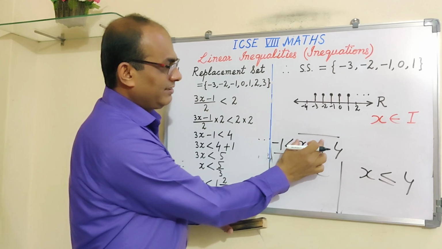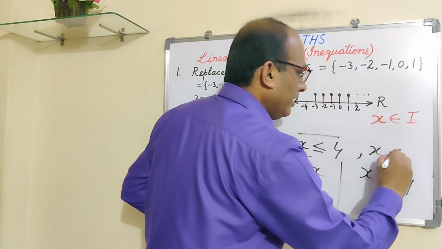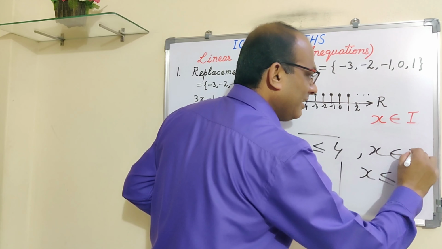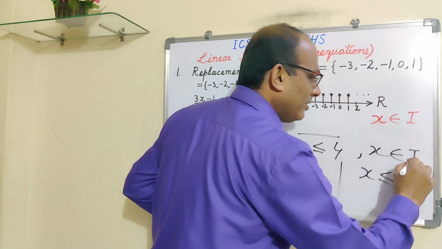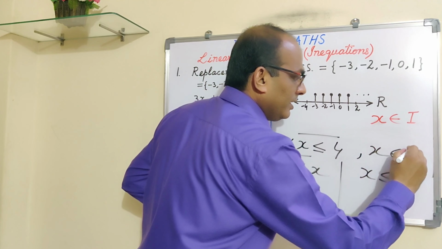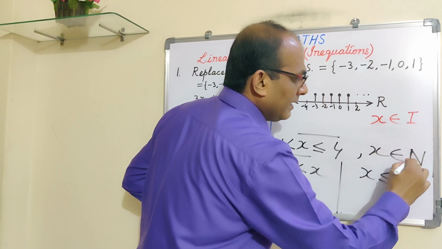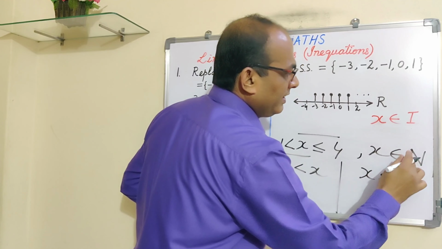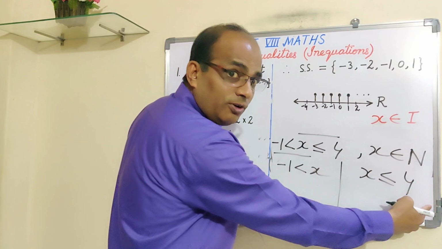Already it is solved, only you have to write down directly the values. You have to see what the condition is. Is it x belongs to I or N? So accordingly you write down the values. Suppose x is N. So what will you write down then in that case? Less than or equal to 4. So 4, 3, 2, 1. You have to stop there because 0 is not a natural number and there is no question of negative numbers. So in this case, this side solution will be 1, 2, 3, 4.